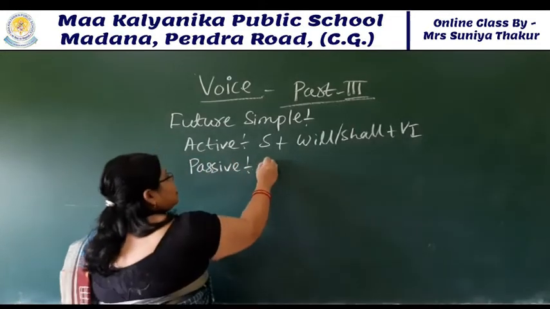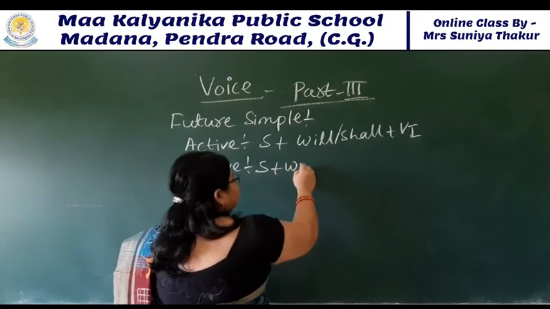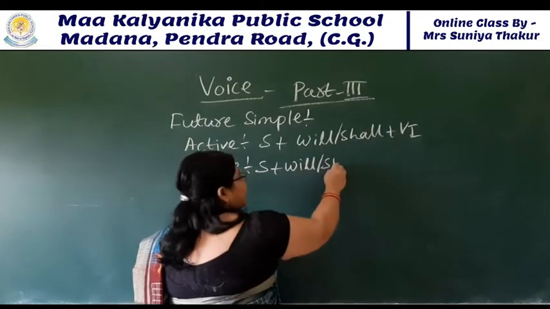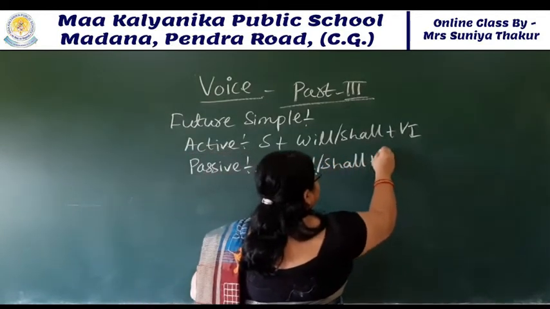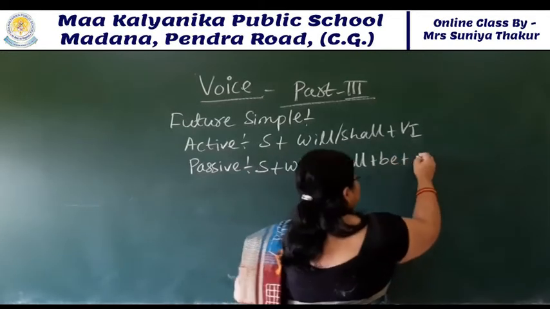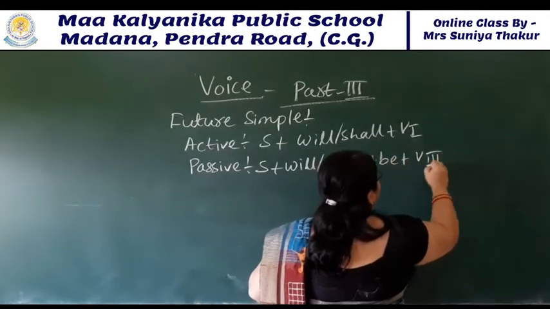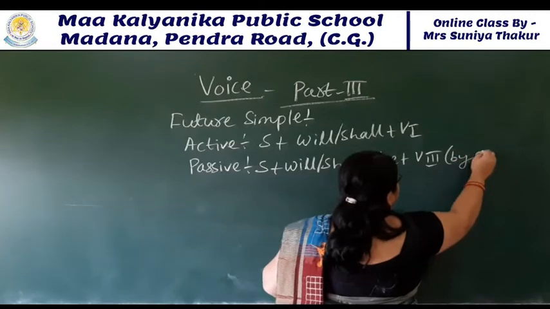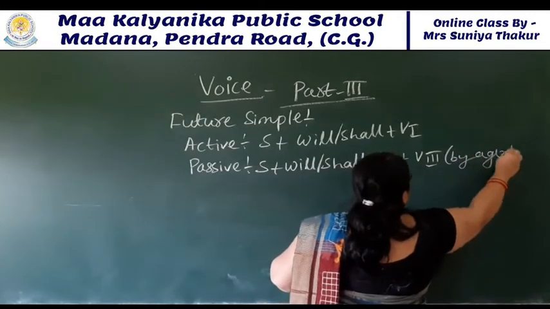Passive is your subject, will, shall with be plus verb third form, and by agent is must.